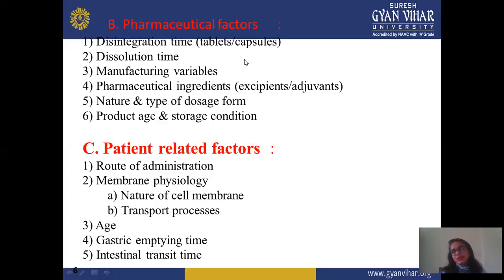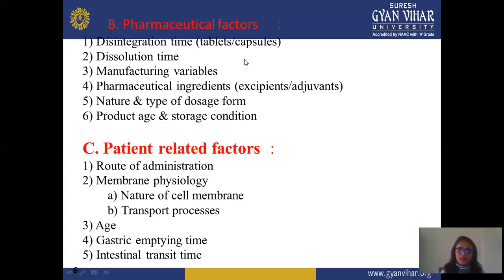Suppose you're preparing a liquid type of formulation or liquid solution formulation, then in this case there's no need to check the disintegration and dissolution time. But in this condition, you check the compatibility or maybe container interaction with your formulation, or any excipient interacting with any other excipient. So according to dosage form, you select a particular excipient or condition of your formulation.